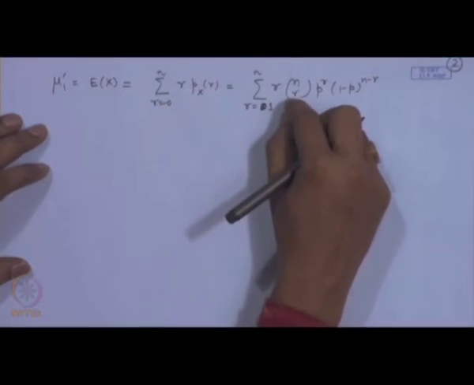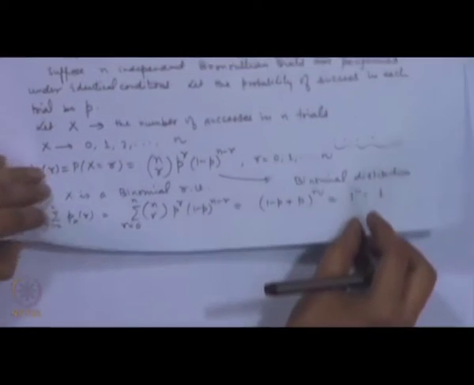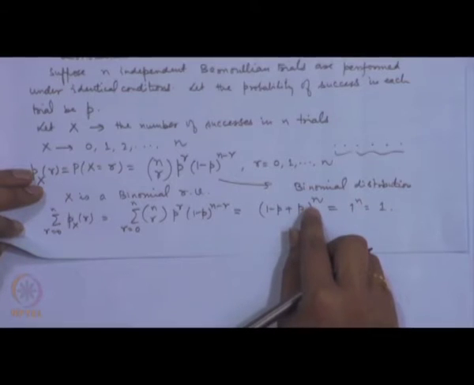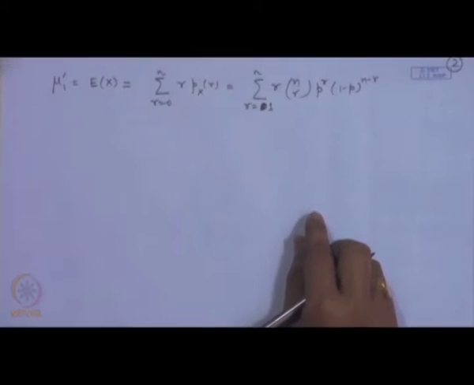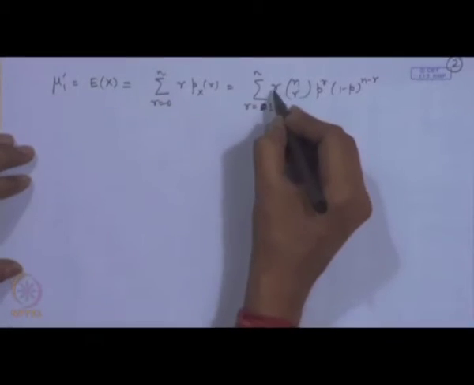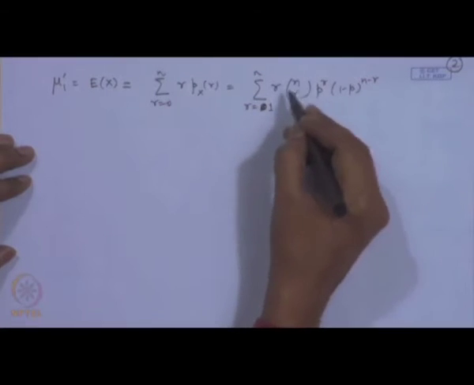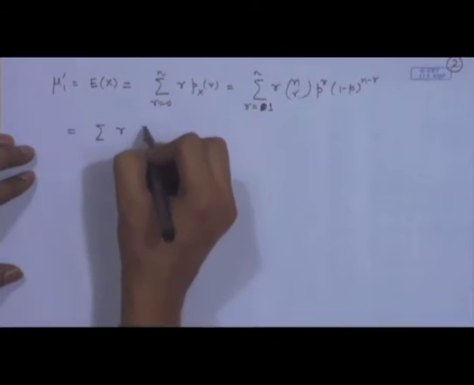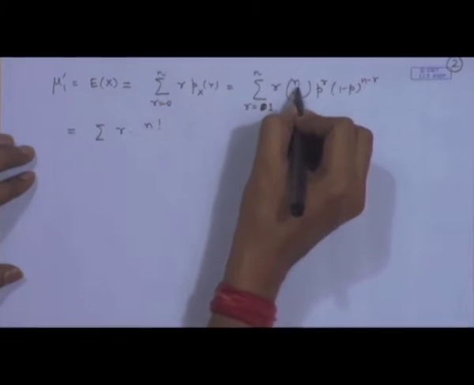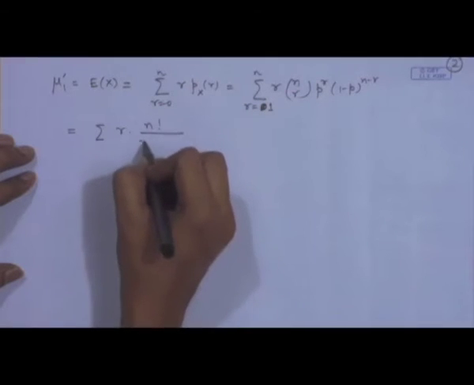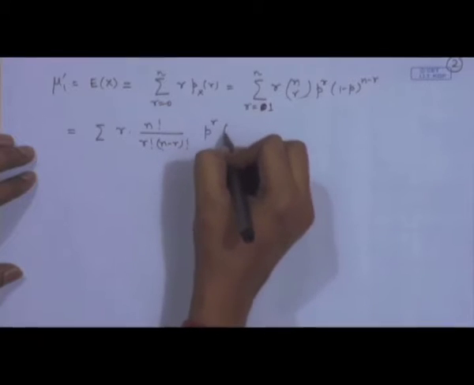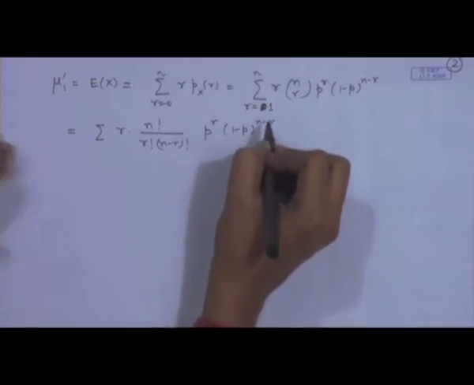Now, we have noticed here that when we calculated the sum, we actually interpreted this as a binomial sum. So, if we interpret this as a binomial sum, then we should be able to interpret this part also as a binomial sum; then only can we evaluate it. So, in order to do that, we expand this combination term in factorials: n factorial divided by r factorial n minus r factorial p to the power r, 1 minus p to the power n minus r